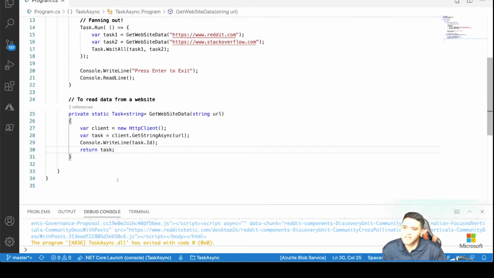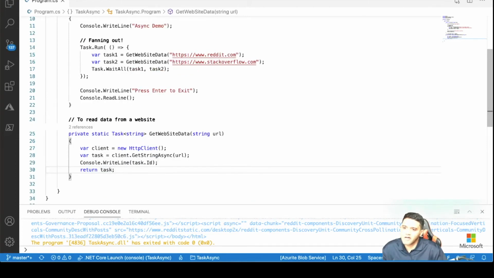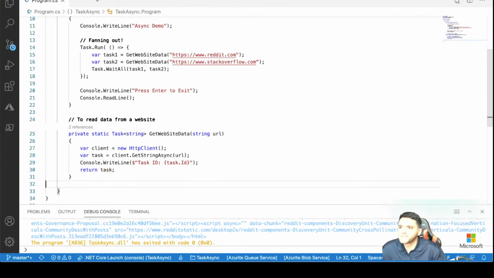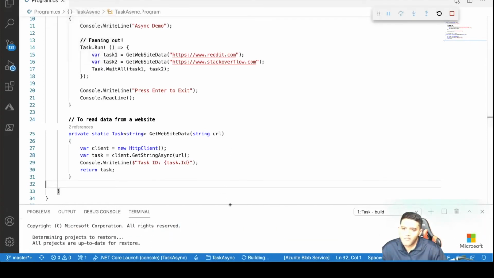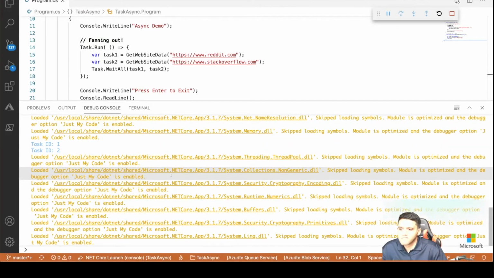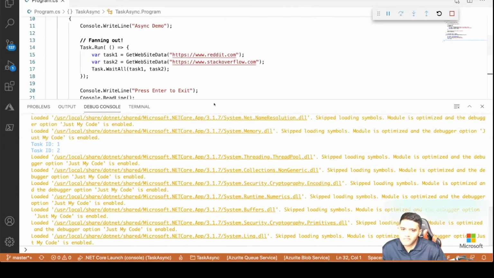So now when the task is executed, at least I'll have a task ID. So let me put a task ID. Or I can do a dollar here, and the new coding stuff, you can do this in double quotes, right? So let's see whether this works or not. So task ID 1 and 2. As you can see here, I've not seen any exceptions also.